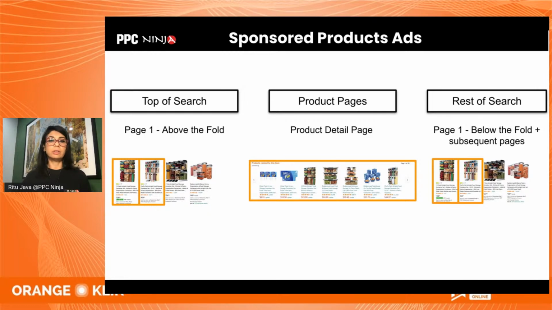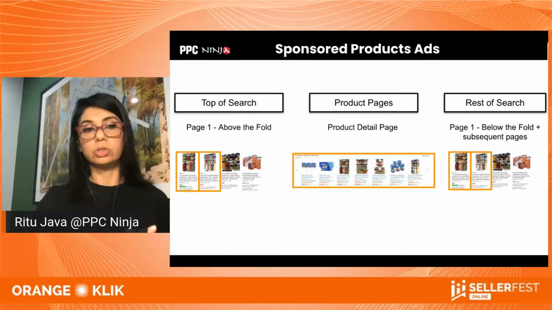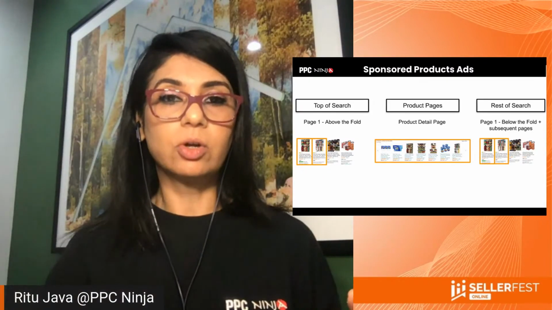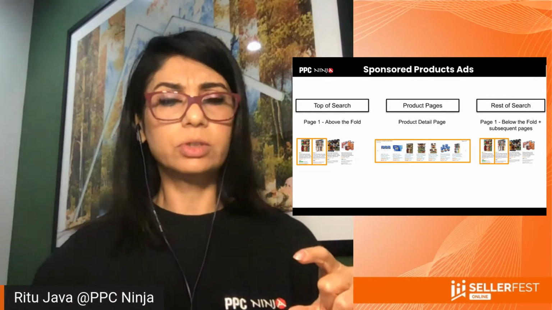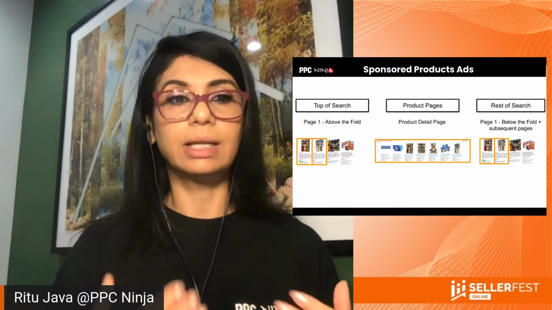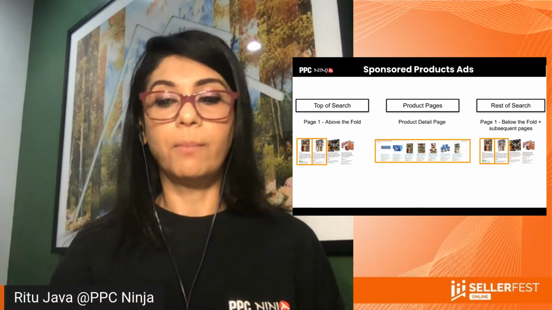However, it's not a given that, because you're paying so much to reach the top of search, this will actually convert better for you, or be as profitable as other placements. So that's where the fun part starts. That's where you want to look at your data to decide whether it's worth it for you to move up into the top of search or not. And also same thing for product pages. With product pages, the line that I was talking about is actually in the form of this horizontal scroll bar, and you want to skip to the head of that so that you're more visible, right? So that's the way the placement modifiers work.